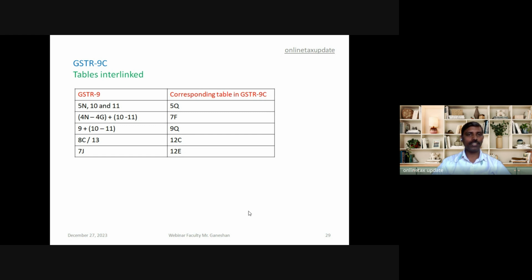8c and 13 of 9 is linked with 12c of 9c. 7j is linked with 12e of the 9c.